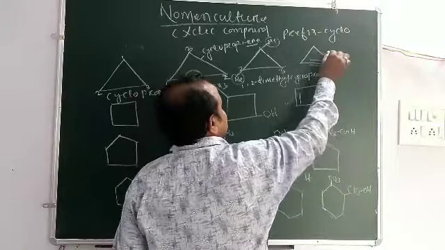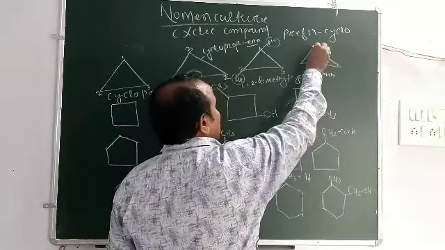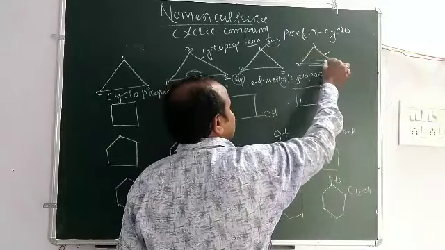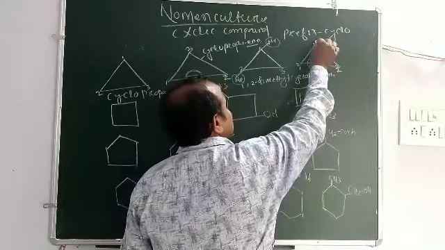Here you look at this one: cycloprop means the word root is 1, 2, 3, but here is a triple bond. So you count from this side, 1, 2, 3.